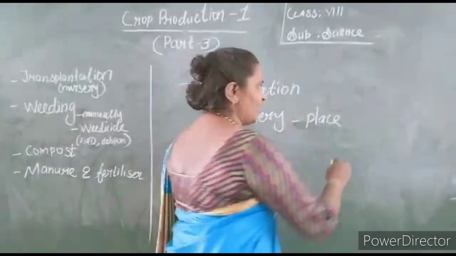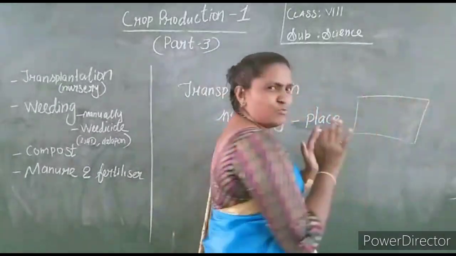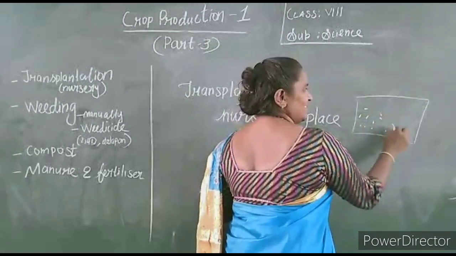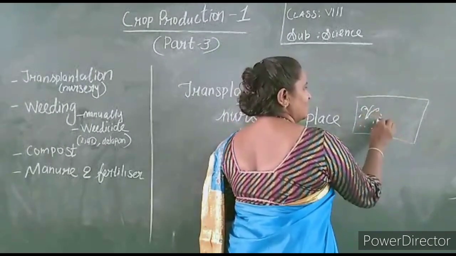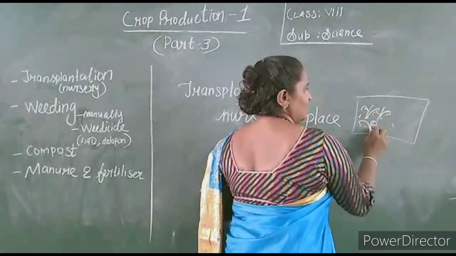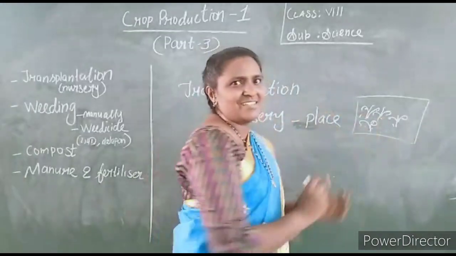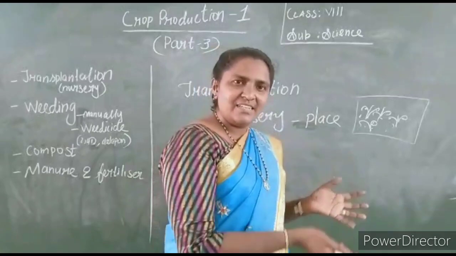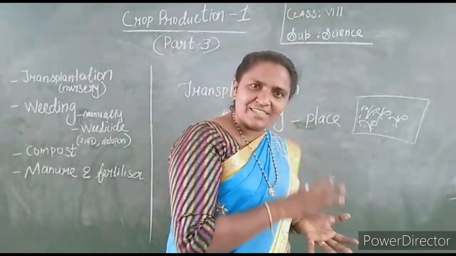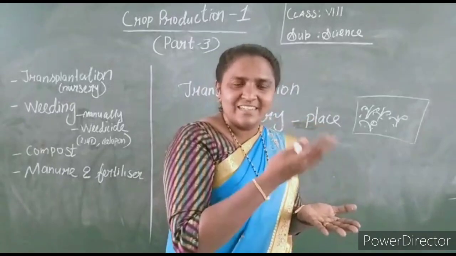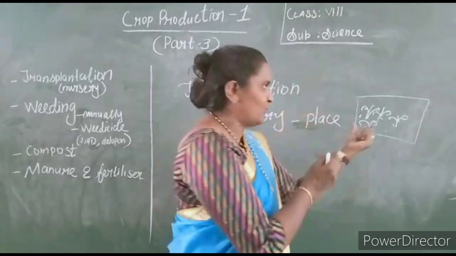They keep a small area in which they throw the seed, and they germinate. When they germinate, this place is called a nursery. It is a place in which they put the seed and the seedling comes. Germination means seed to seedling, a small plant.